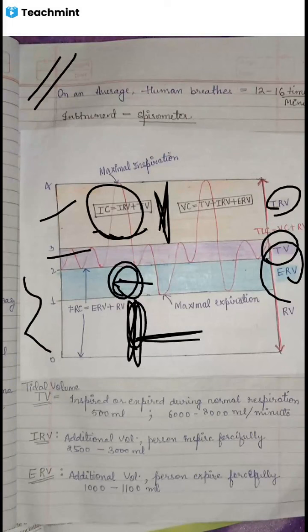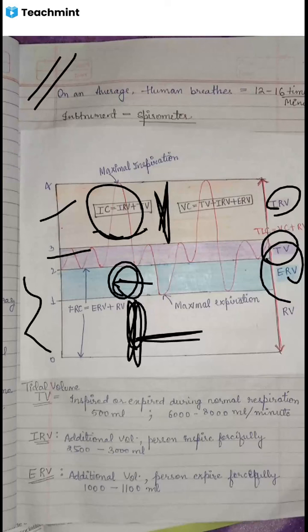So if you breathe in forcefully, the additional amount of air that you inspire will be your inspiratory reserve volume. Similarly, the additional amount of air that is expired forcefully at the time of expiration will be your expiratory reserve volume. After this forceful expiration, whatever amount of the air is left in the lungs, you call it the residual volume.